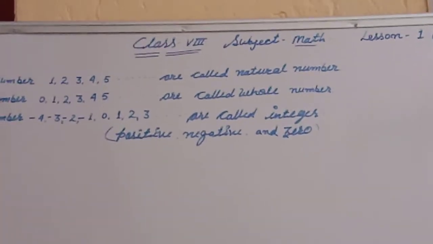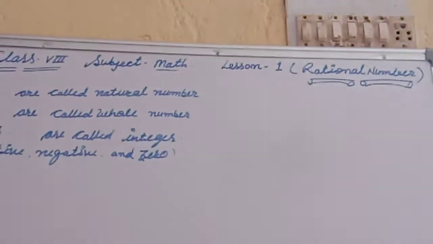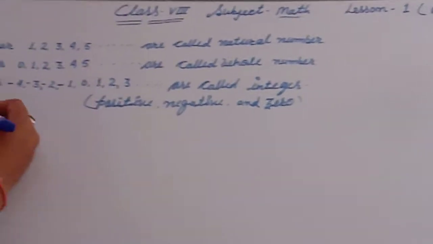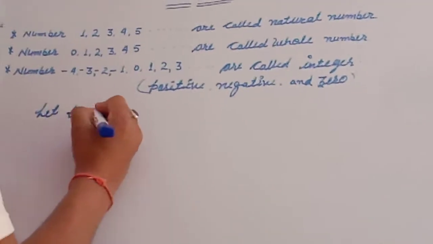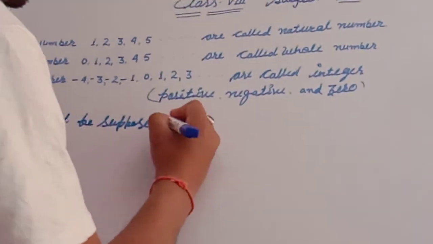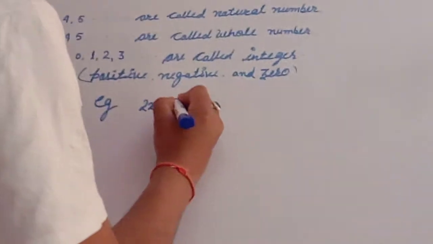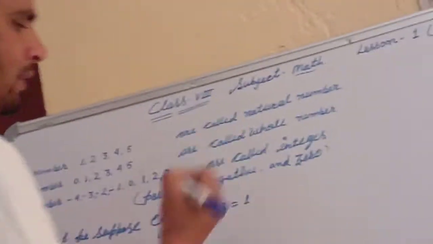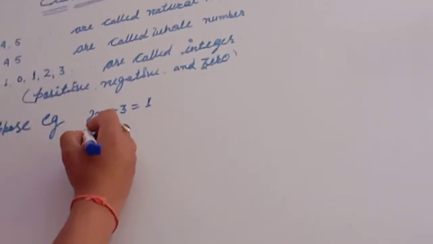Now today we discuss rational numbers. Let us suppose an equation 2x + 3 = 1. Then solve the equation. First of all, solve the equation.